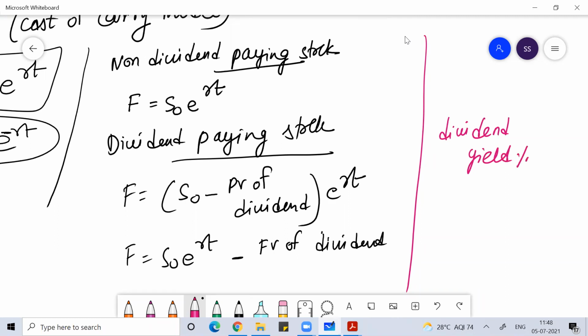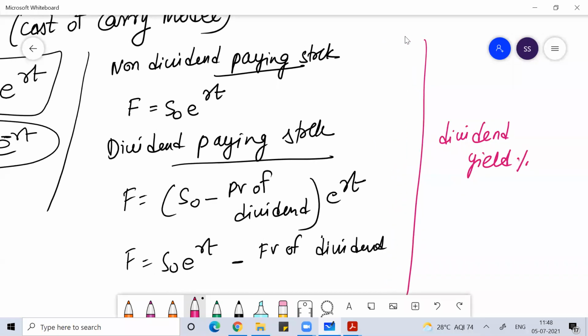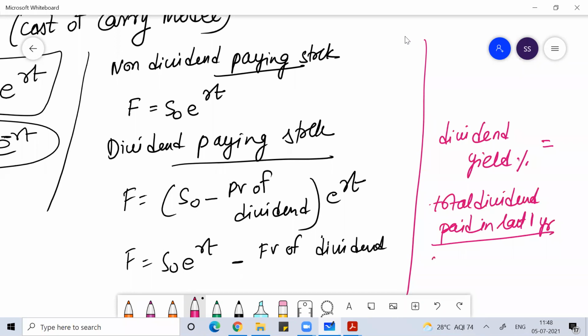So dividend yield is basically the dividend paid by the company in 1 year divided by the average price of the stock. Okay, this is called dividend yield. So dividend yield is the total dividend paid in the last 1 year divided by the average market price of the share, into 100. Okay, so I hope you know this thing.